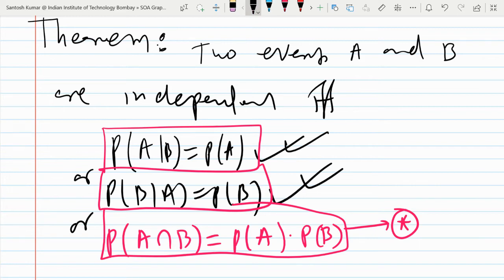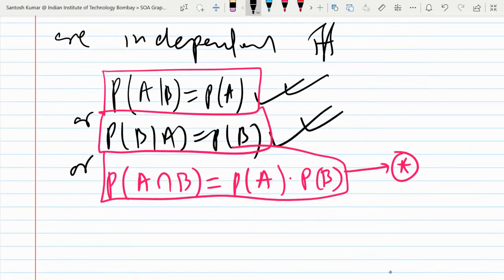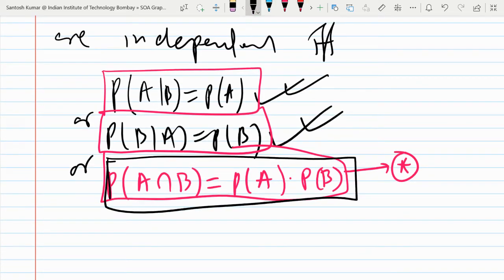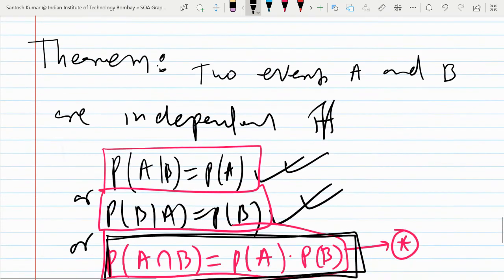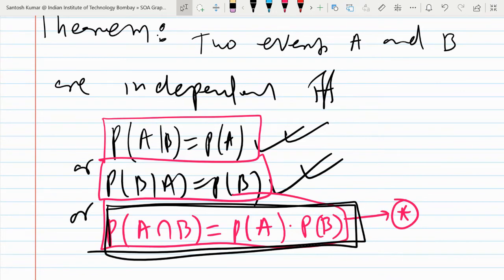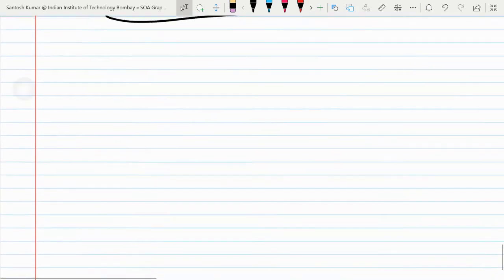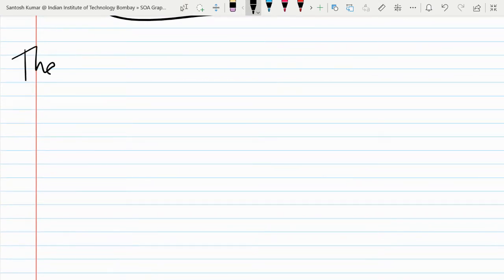So I was asking for this. Mainly you have to remember this: two events A and B are independent if this happens. Now I will generalize this result. Now I will write the next theorem regarding the generalization of this.